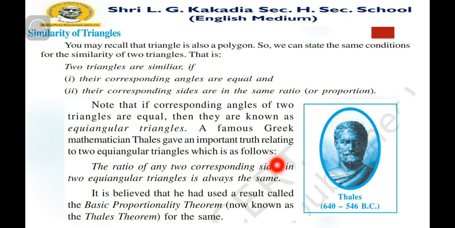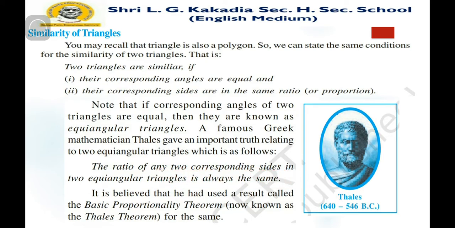A famous Greek mathematician Thales gave an important truth relating to two equiangular triangles, which is as follows. He derived one statement, as you can see here: the ratio of any two corresponding sides in two equiangular triangles is always the same. It is believed that he had used a result called the basic proportionality theorem. We say that the basic proportionality theorem is now known as Thales theorem.